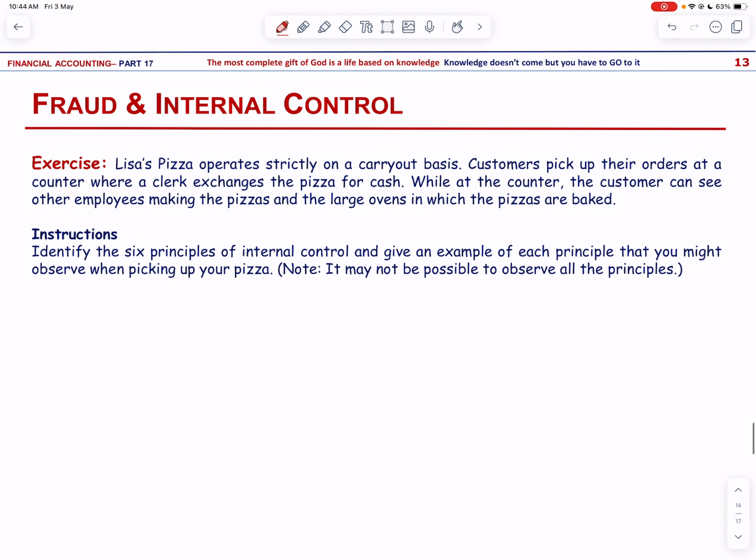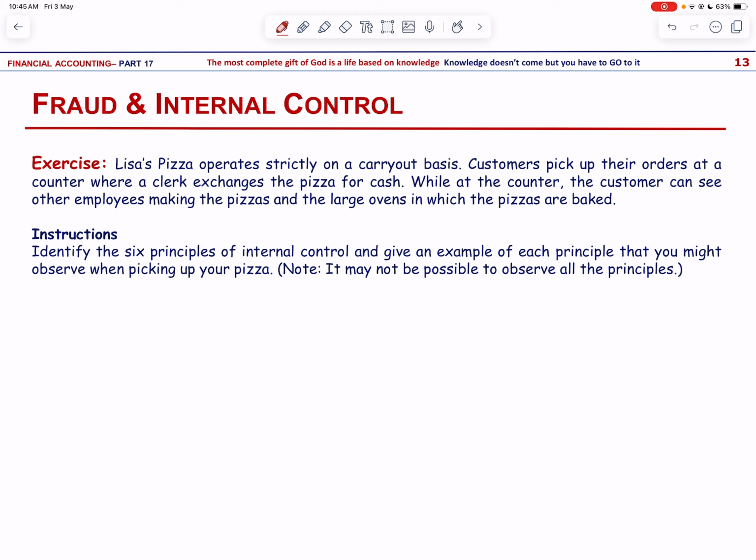Okay, Lisa's Pizza operates strictly on a carry out basis. Customers pick up their orders at a counter where a clerk exchanges the pizza for cash. While at the counter, the customer can see other employees making the pizzas and the large oven in which the pizzas are baked.